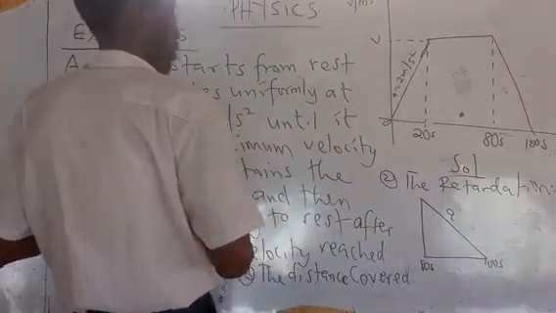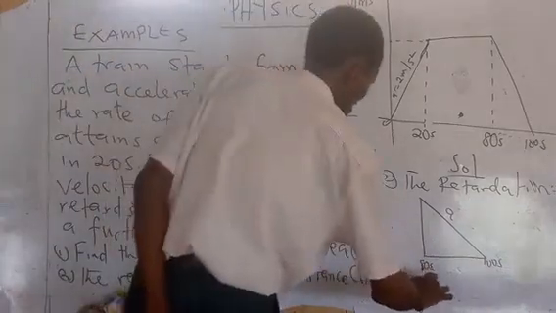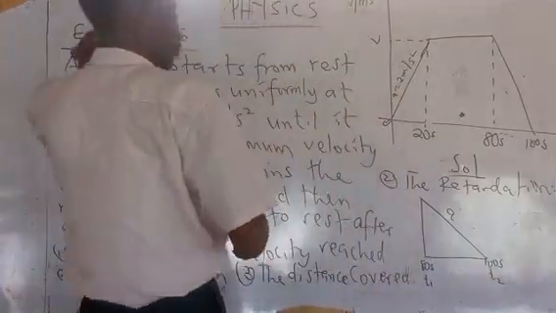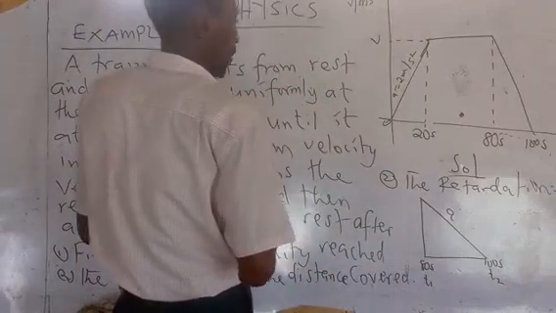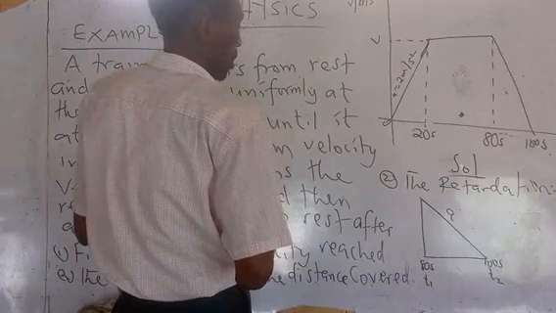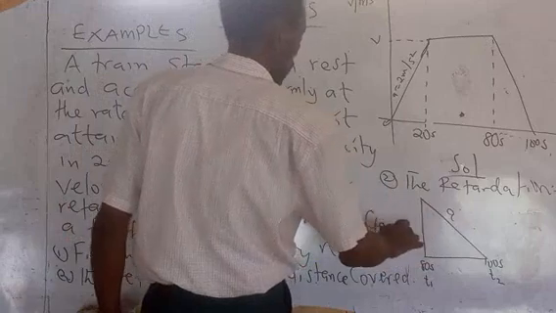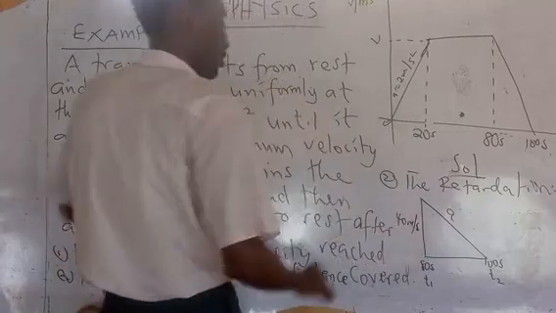Between 80 seconds and 100 seconds, this will be your T1, this will be your T2. We've already known our initial velocity. Initial velocity we arrive at is 40 meters per second.